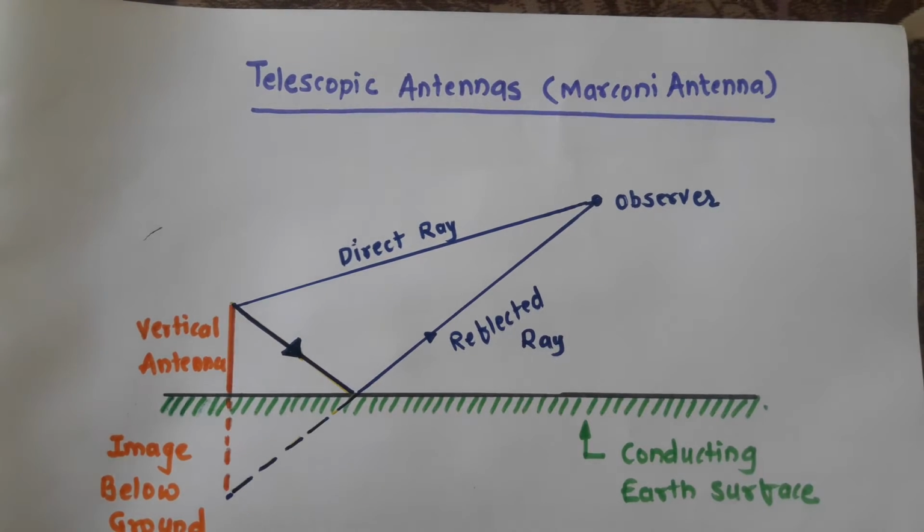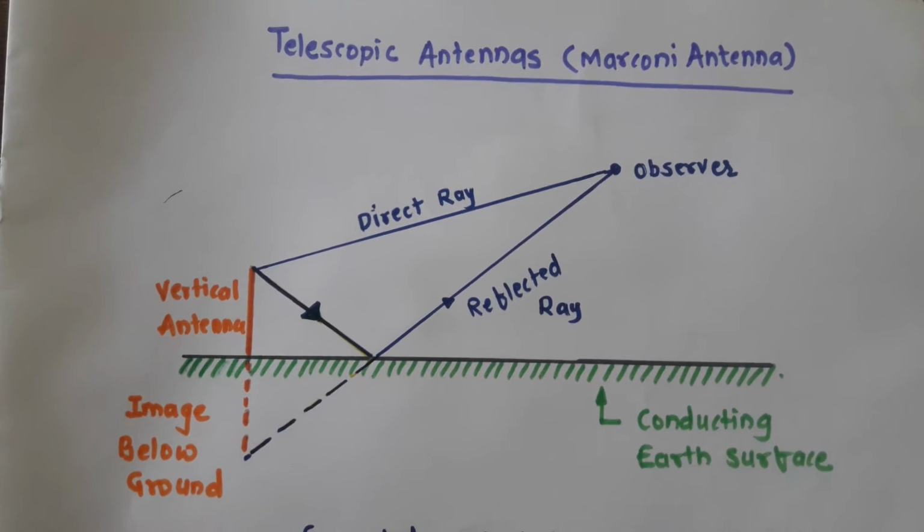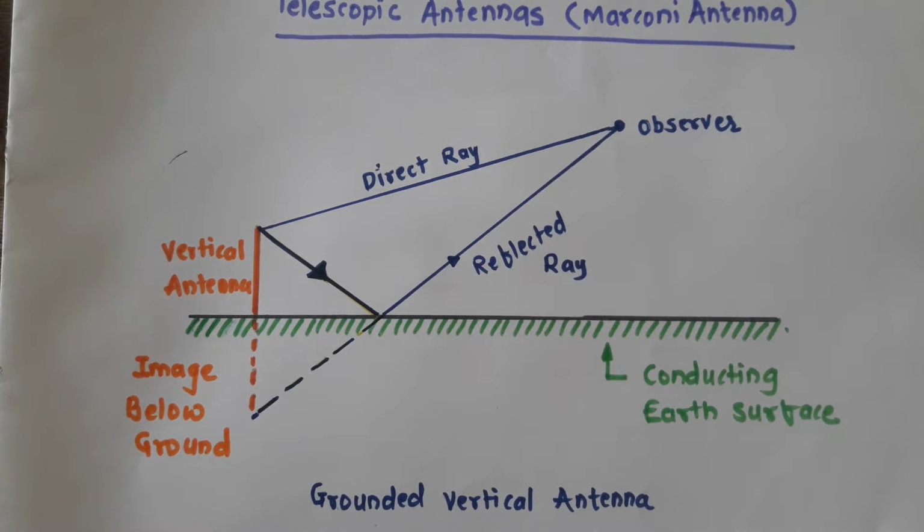Dear students, today we are going to discuss the next type of antenna, that is called the telescopic antenna. This antenna is also called the Marconi antenna. So both names are applicable for this antenna, telescopic antenna as well as the Marconi antenna. Now, let us have a look over this particular antenna. This antenna is basically used for medium frequency broadcast antennas. So whenever there is a medium frequency broadcast antenna, many times such a kind of Marconi antenna itself is implemented.